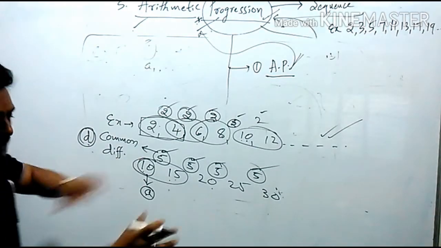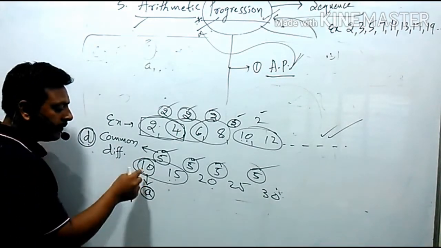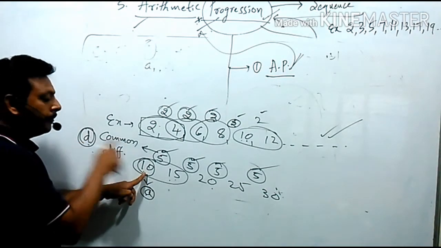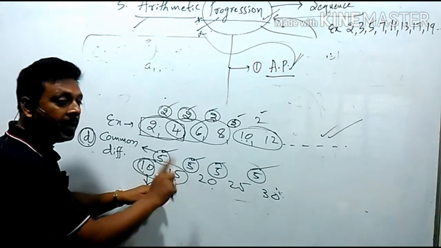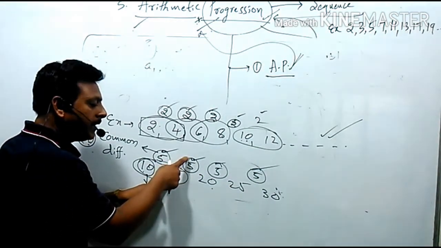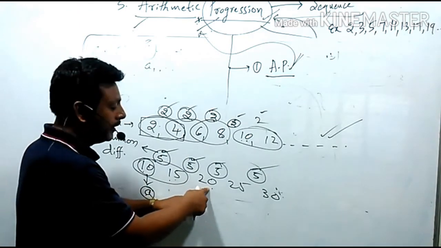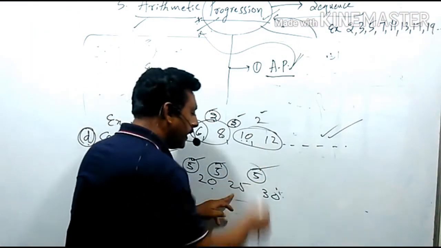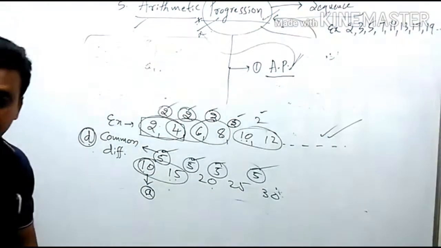अभी देख लो उसका मैजिक दिखाता हूं. A is the first term, 10. को D ऐड किया, means 10 plus 5 is equal to the next term you are getting, 15. 15 को एक और D ऐड किया तो you will get 20. 20 को एक और D ऐड किया तो 25. 25 को एक और D ऐड किया तो you will get 30.